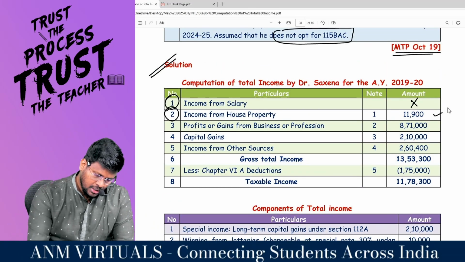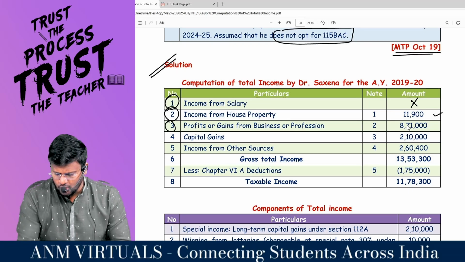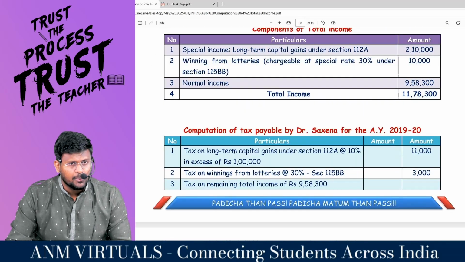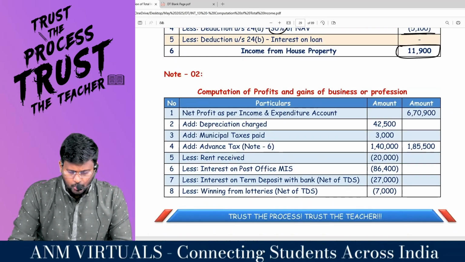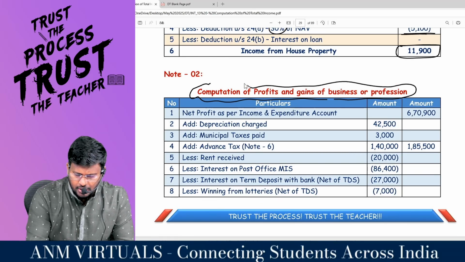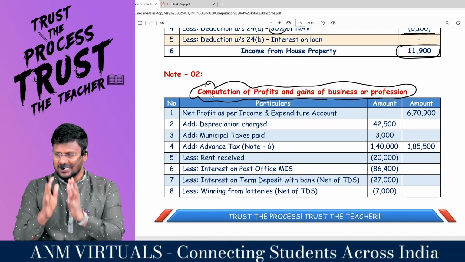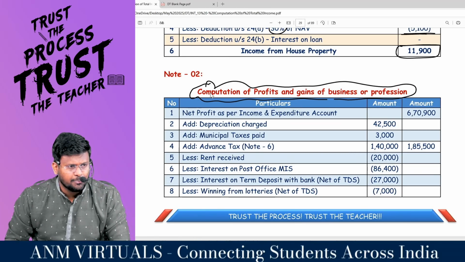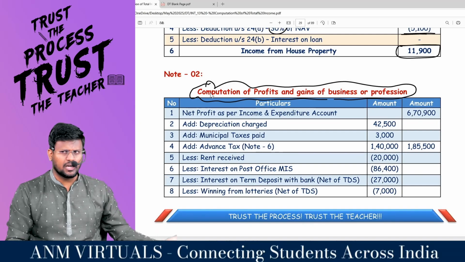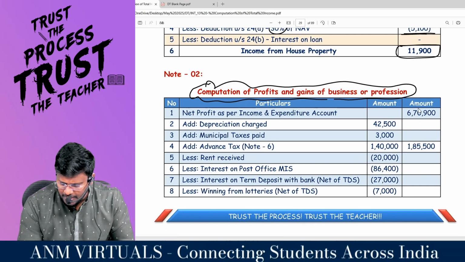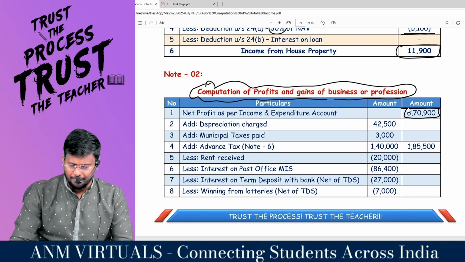Comfortable? The hero, profits and gains of business or profession. Sir, you have to start with net profit as per P&L account, my dear lovable students. So computation of profits and gains of business or profession. If it is business, they will give the P&L account. If it is a profession, they will give the income and expenditure account. Let it be there. Net profit as per income and expenditure account. What is given in the question?